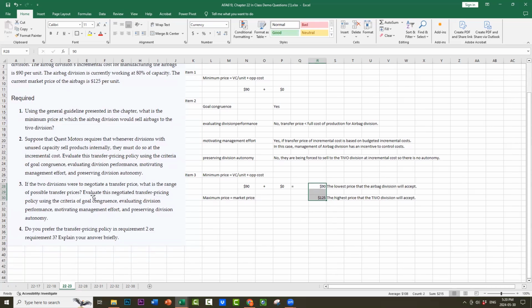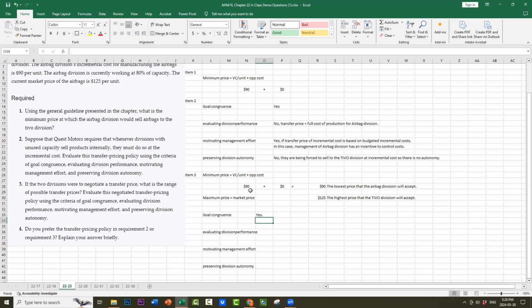It says to evaluate this negotiated transfer pricing policy using the same criteria. So we're going to copy here and paste it over here. Goal congruence: yes, it's the best for the company. It's the best for the overall company because now the airbag division can be producing at capacity, and that reduces our production volume variance for our fixed costs, going back to chapters 7 and 8.